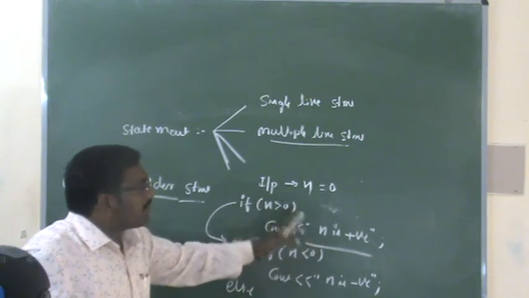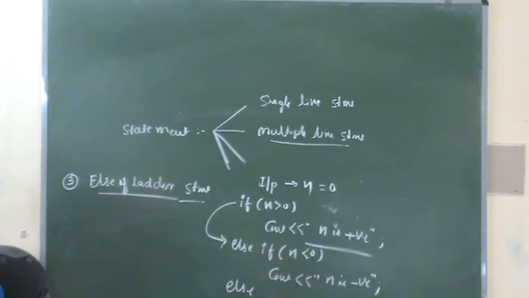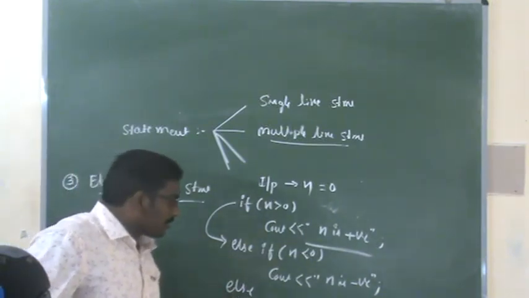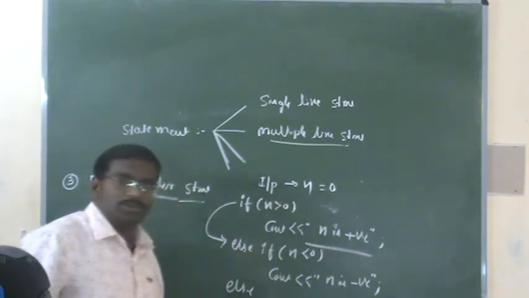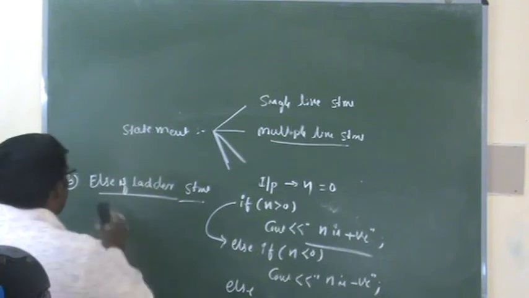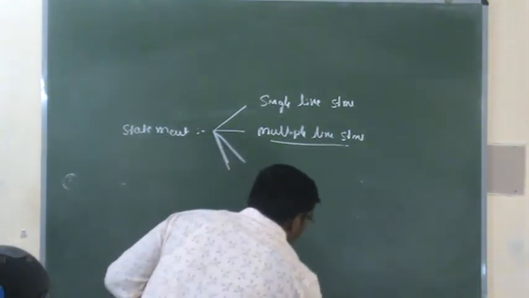If both conditions are false, the third condition will be the satisfied one. For the else part no need to represent any condition. So the output is n is 0. So this is regarding the else if ladder statement. The next topic is nested if statement.